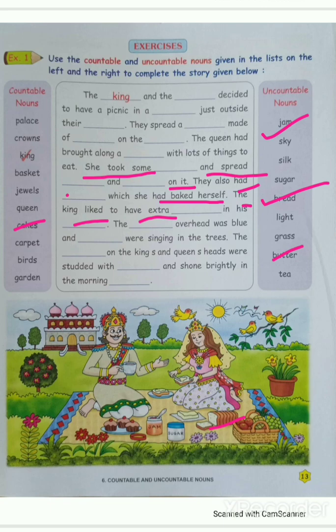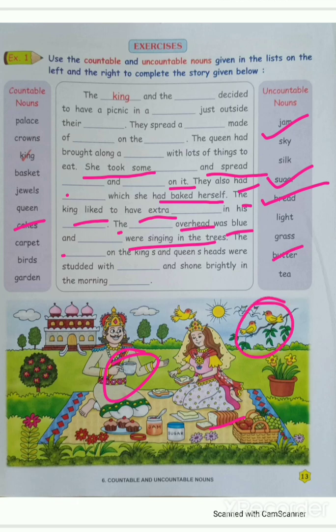The king liked to have extra sugar in his, what he liked? Extra sugar in his tea. The king liked to have extra sugar in his tea. Then next, the dash dash overhead was blue and dash dash were singing in the trees.